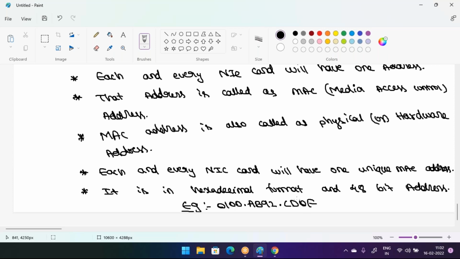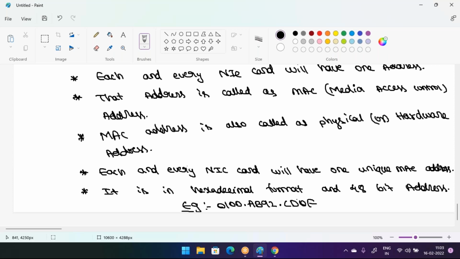Sir, who will provide this MAC address? The manufacturer will assign the MAC address. Whoever the manufacturer is, they will configure one MAC address to the NIC cards. Sir, can we change it? No, we cannot change it, guys. We cannot change the MAC address. It's a fixed value, a fixed address.